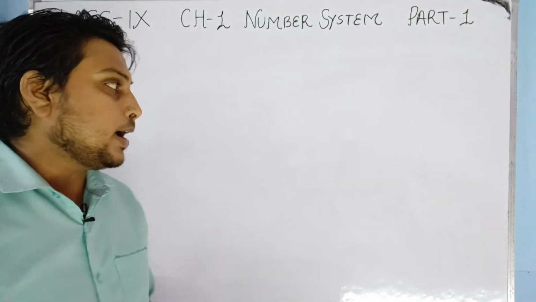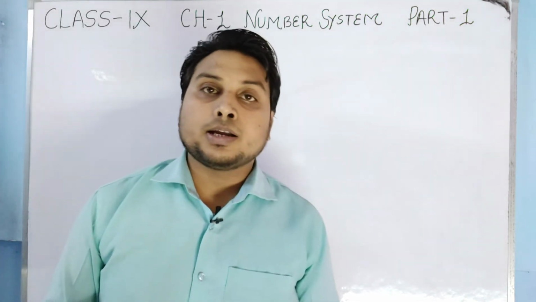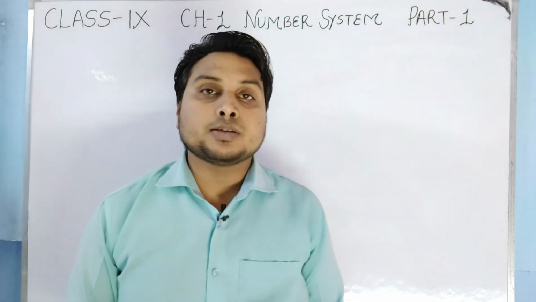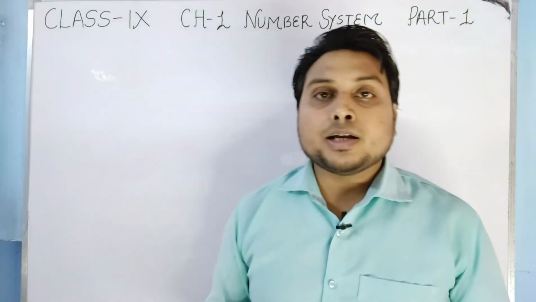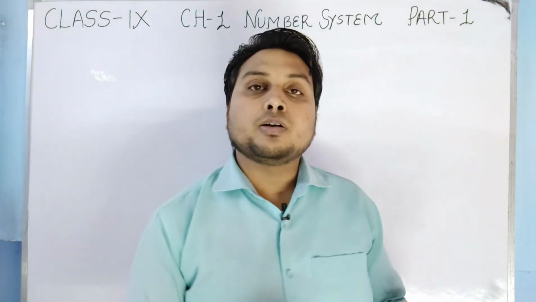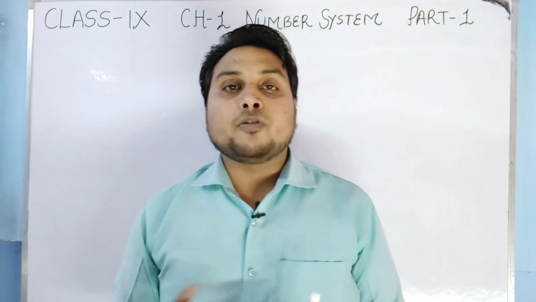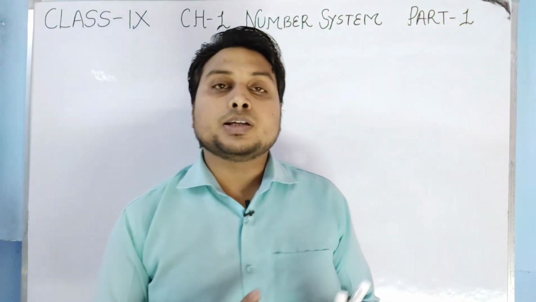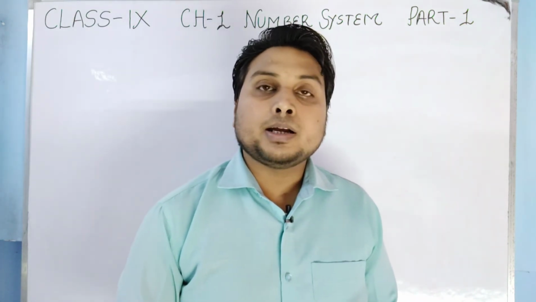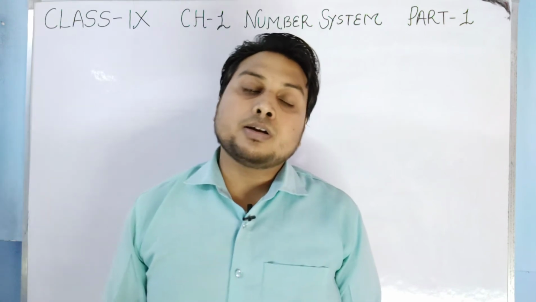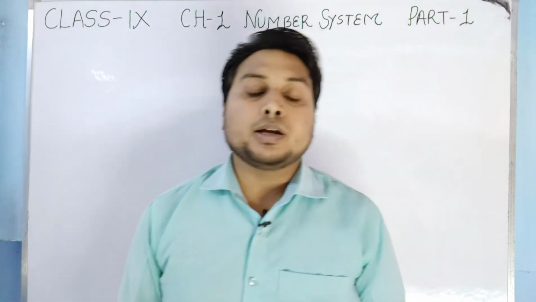And then I have told you about the categorization of decimals, that decimals are of two types: terminating decimal, non-terminating decimal. Non-terminating decimal can be further divided into two parts. One is repeating type of decimal, one is non-repeating type of non-terminating decimal.